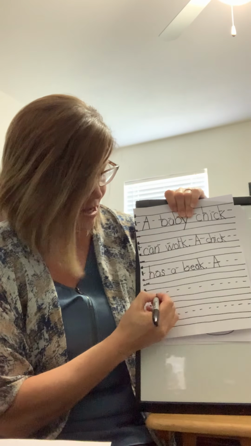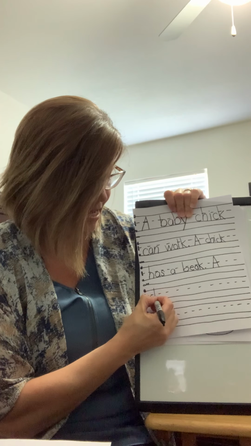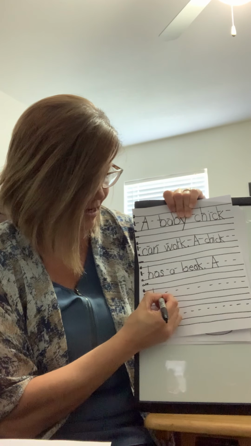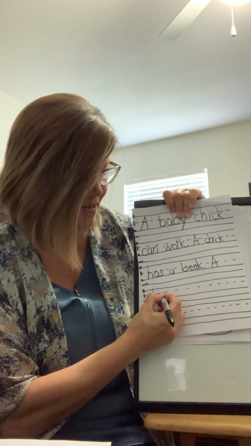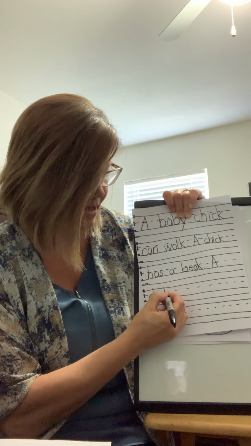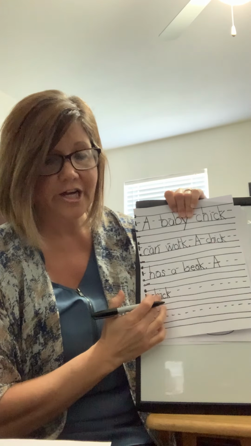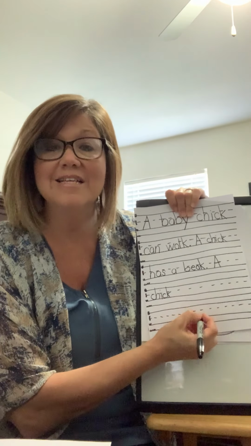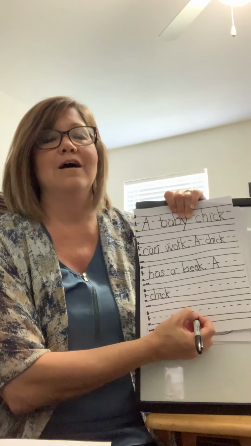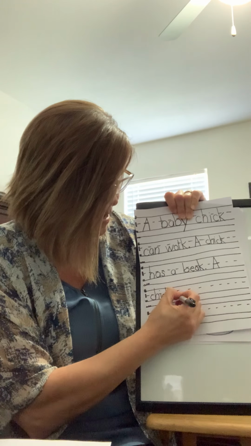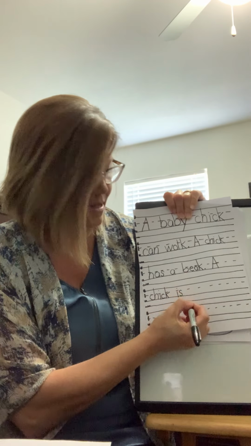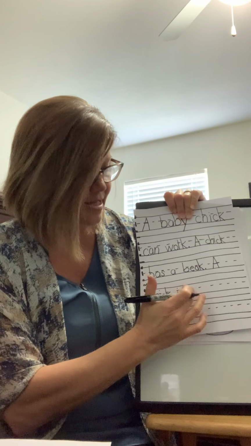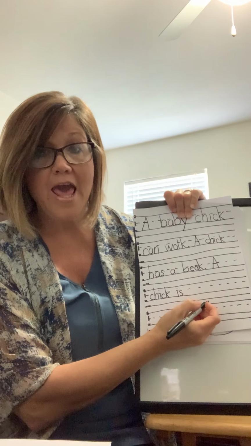A, ch, ch. I have that digraph CH. Ch, I, I. Got the letter I. K. And then that digraph CK. A chick. And then we're going to put a finger space. And we have the popcorn word is. Everybody, how do we spell is? I-S, that's right. I-S. A chick is, finger space, A.